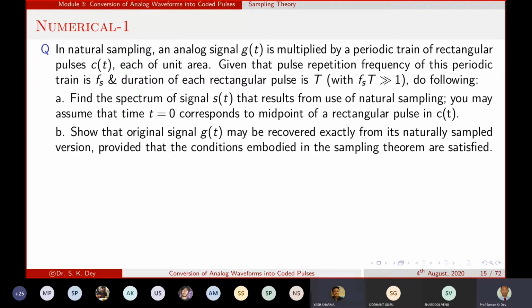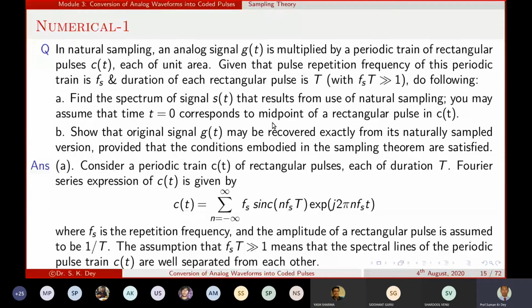So we have to do the following two points. First, find the spectrum of the signal x(t) that results from the use of natural sampling. You may assume that t equal to 0 corresponds to the midpoint of a rectangular pulse of c(t). And second, show that the original signal g(t) may be recovered exactly from its naturally sampled version, provided that the conditions embodied in the sampling theorem are satisfied. Okay, so how to do that?